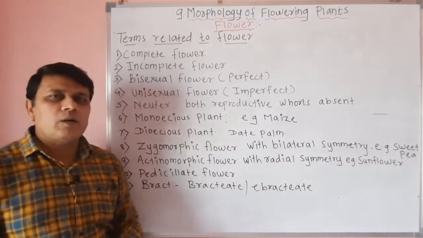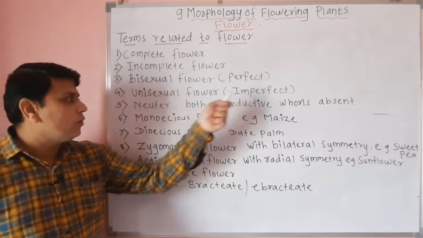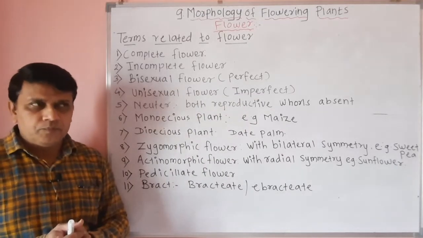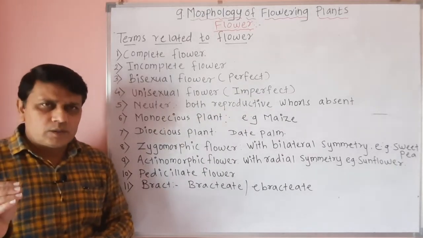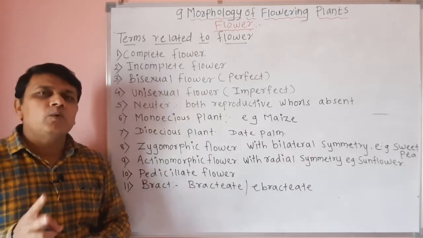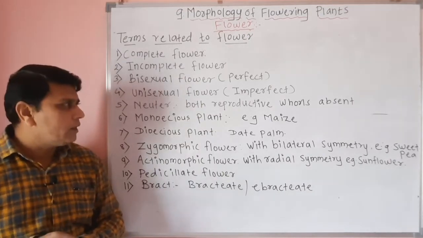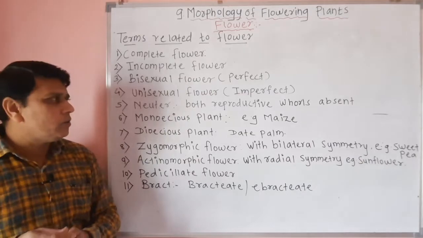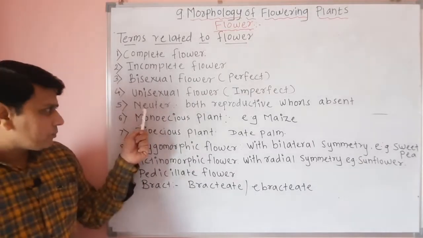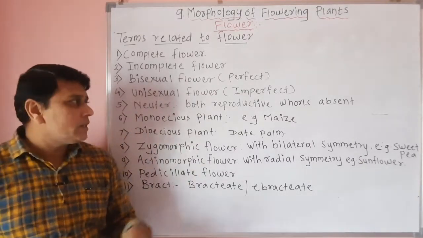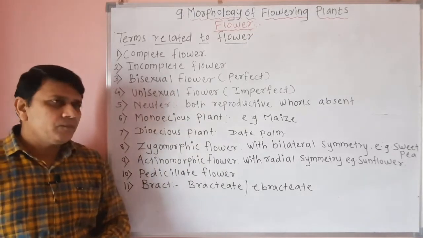Such flowers are called unisexual flowers or imperfect. While some flowers show absence of both these reproductive organs, that is male as well as female, androecium and gynoecium, such flowers are called neuter flowers.